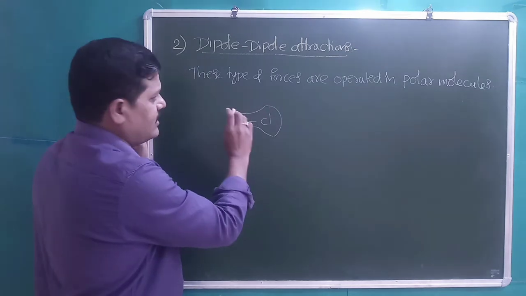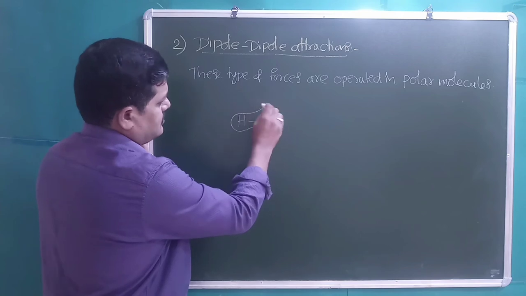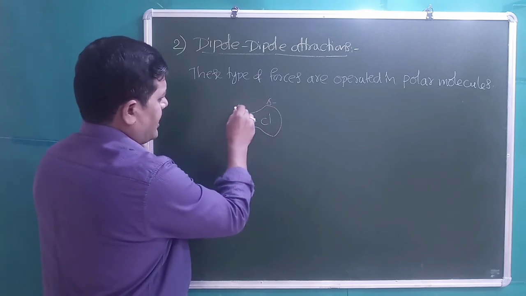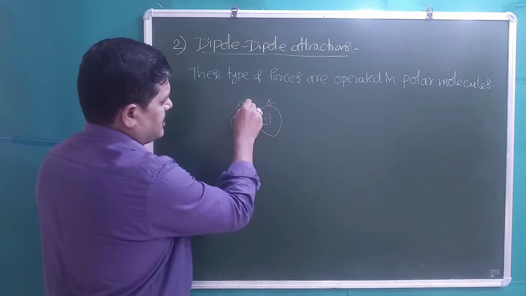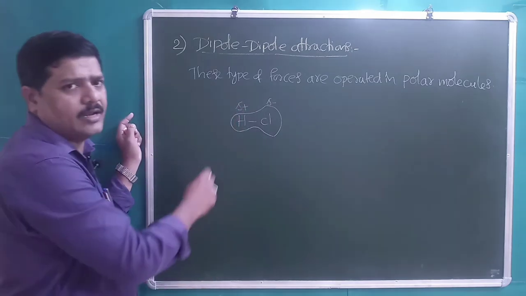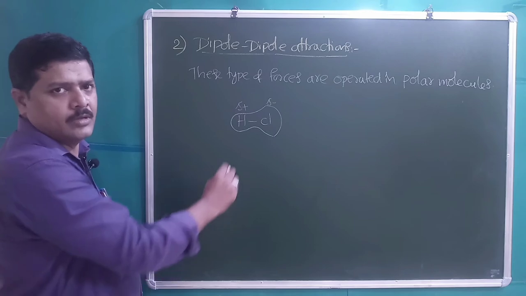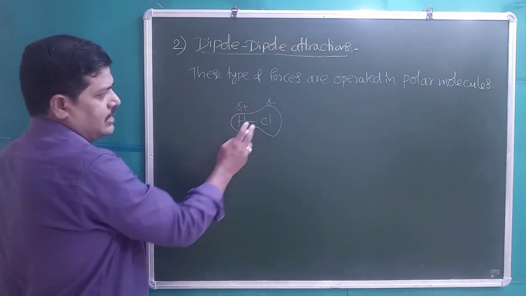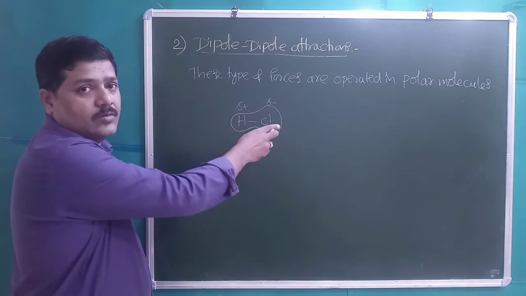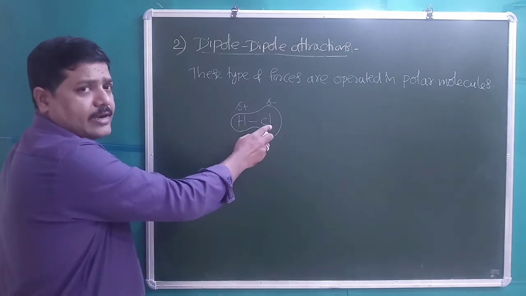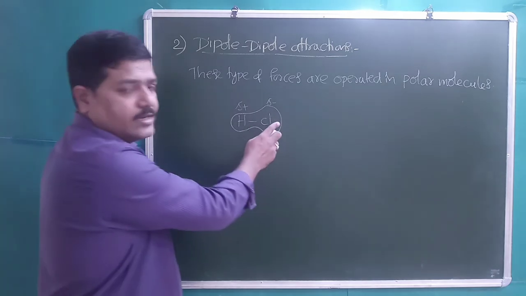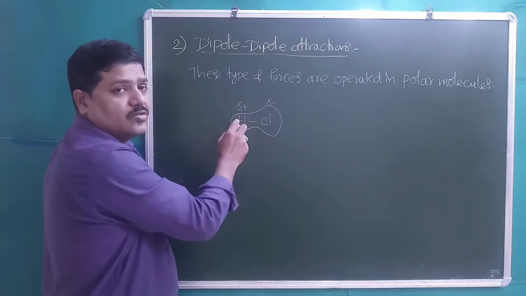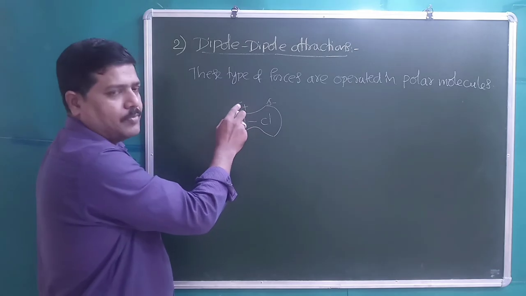The molecule itself is polar, so chlorine has a partial negative charge and hydrogen attains a partial positive charge. The molecule itself is a dipole. Charge separation is there because of distortion of the electron cloud by the more electronegative atom. The more electronegative atom attains a partial negative charge, and the less electronegative atom attains a partial positive charge.